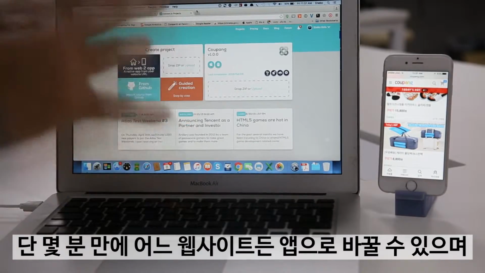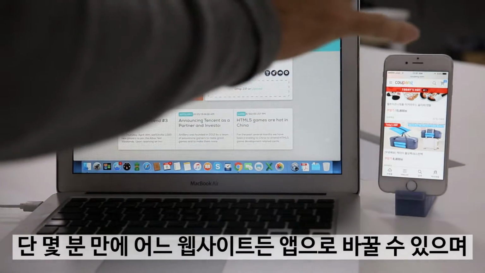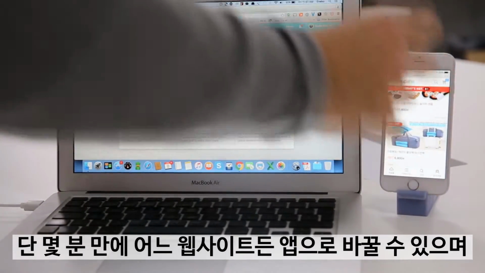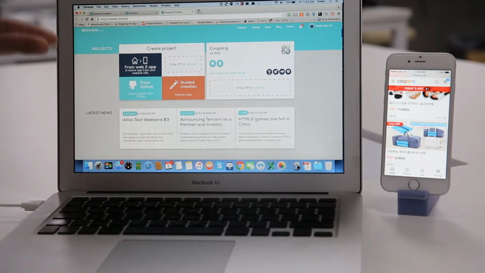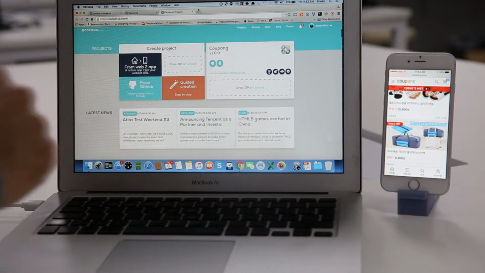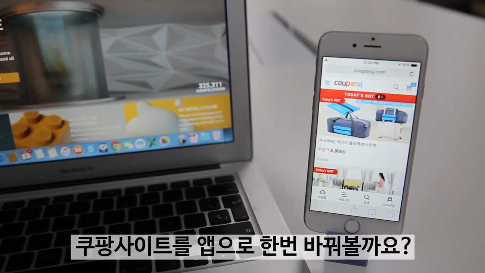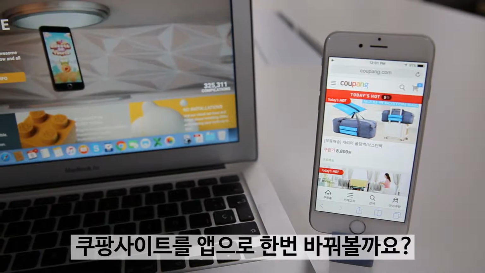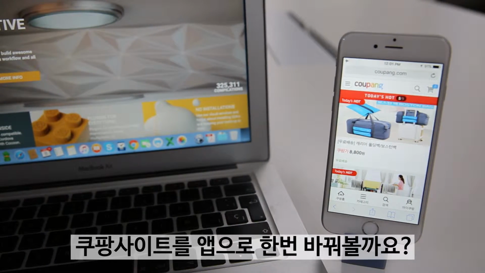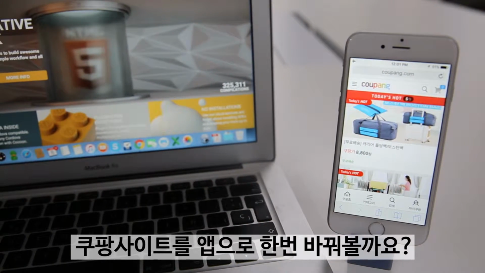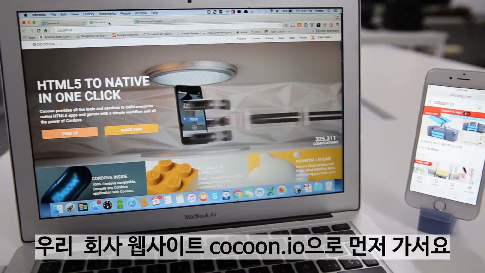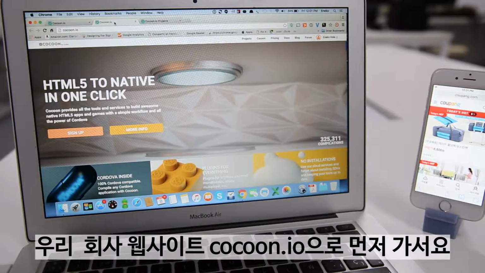So with our service, we can take any website, any e-commerce site, any normal website, and convert it into a final Android, iPhone, Windows Phone application in just a few minutes. So here we have a website. We have a website, and we want to have a native application that we can upload to Google Play, Apple App Store. So we come here to Cocoon.io, that is our service.